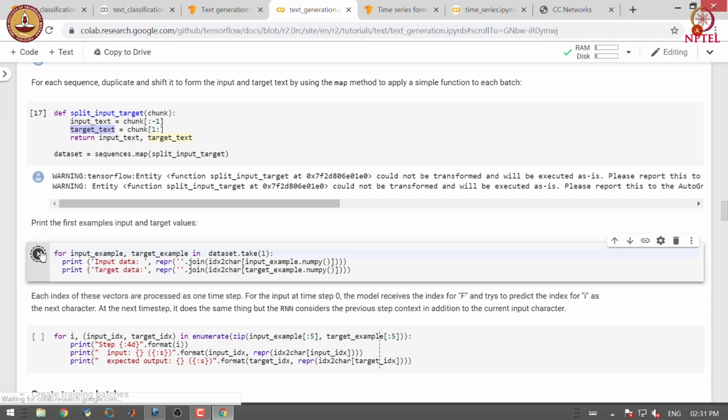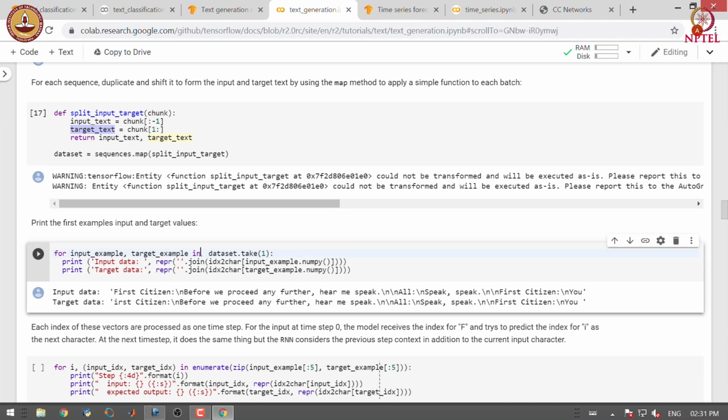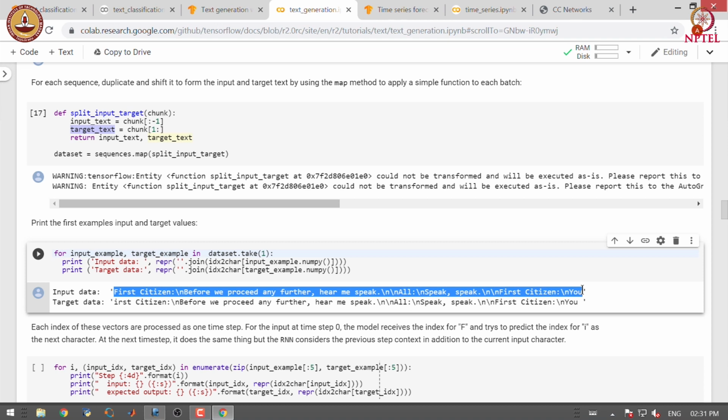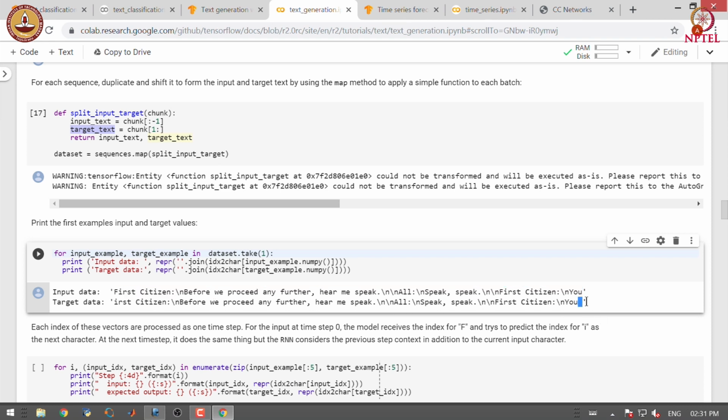Let us print the first example of input and target value. So, you can see that this is the first example where you have a sentence and the target is a copy of the same sentence, except that the first character is missing and one character has been added at the end of the sequence.